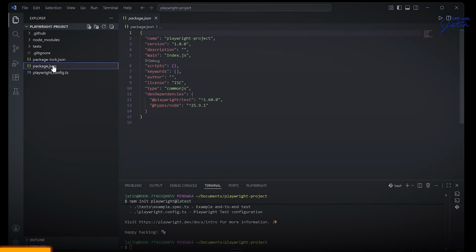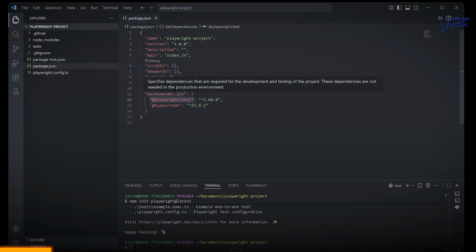Then we have the package.json file. The package.json file basically talks about all the dependencies which are there in your project. So right now we have added the Playwright dependency. That is something which is there. That's the only thing which is there, and types/node, that's the only thing.